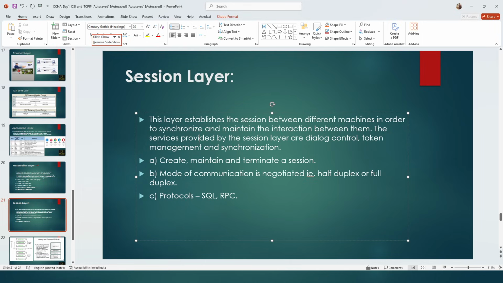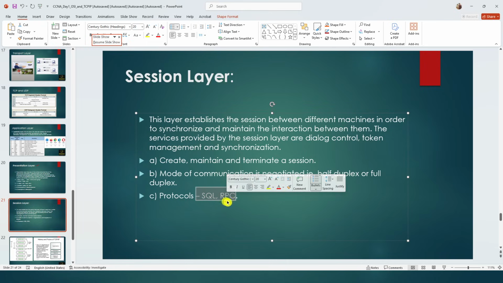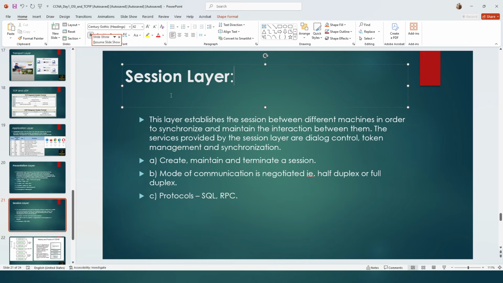So the session layer is the layer that can create, maintain and terminate the sessions from your mobile phone to servers. Is it clear? This session layer functionality you will also see in the application. You're ordering on the mobile Amazon app, it's an application. At the backend, the software engineers will use SQL and RPC. These are the protocols they use to maintain this kind of session layer functionality.